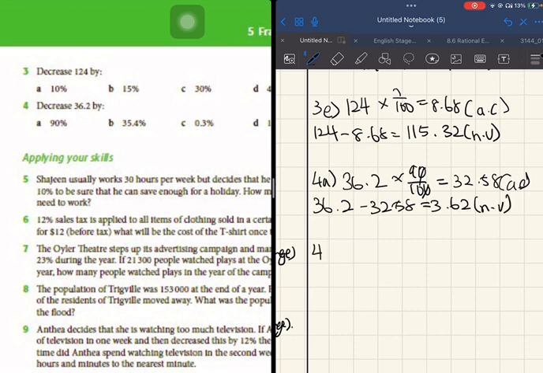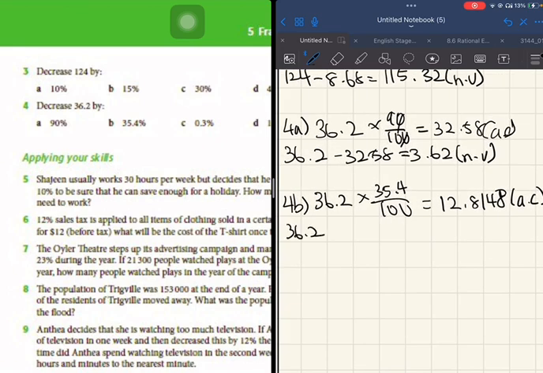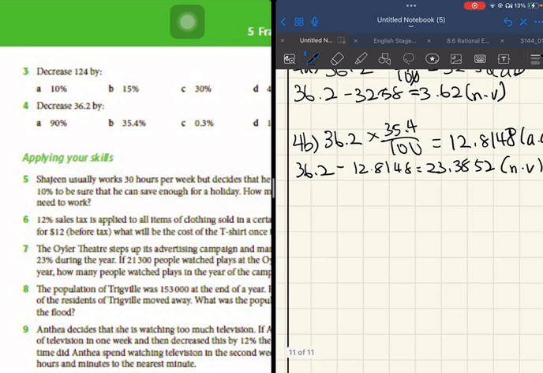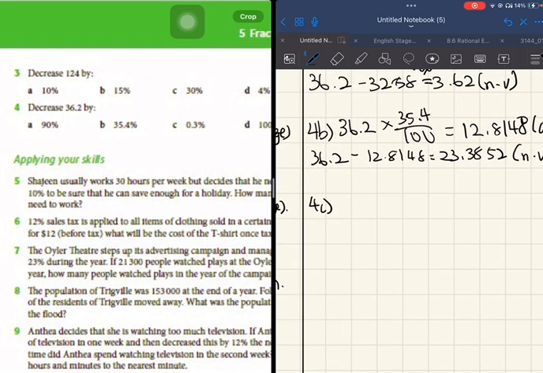Now question 4b, decreased by 35.4%. We're still going to write it like this. And then you will get 12.8148. This is the absolute change. 36.2 minus 12.8148, you get 23.3852. This is the new value. Now question 4c, decreased by 0.3%.